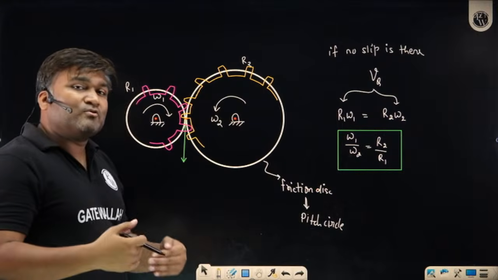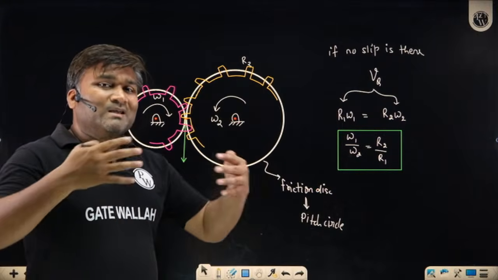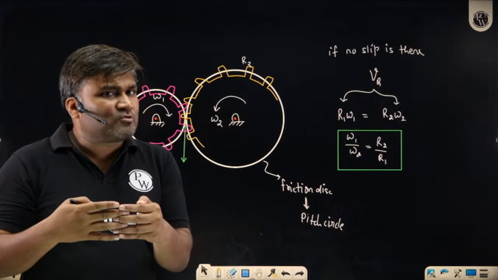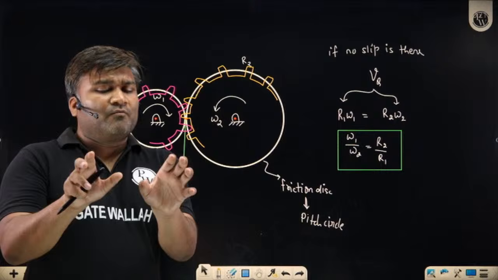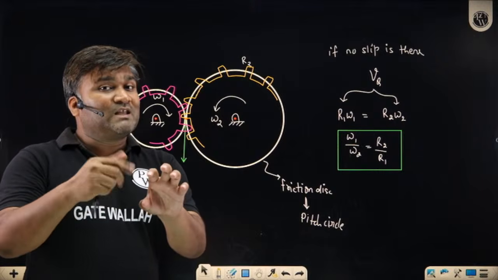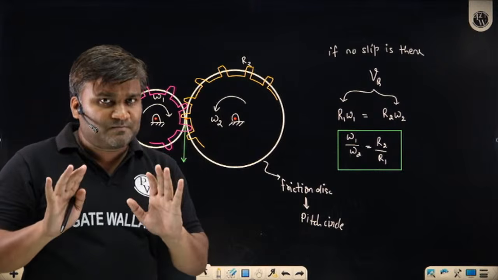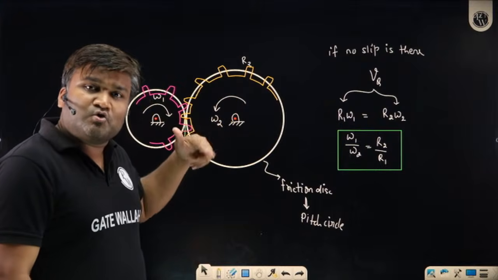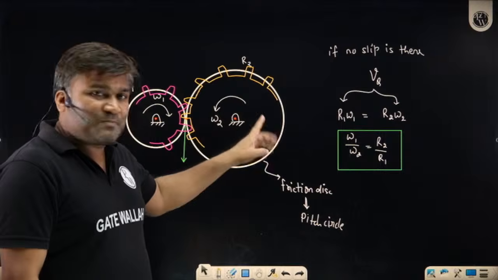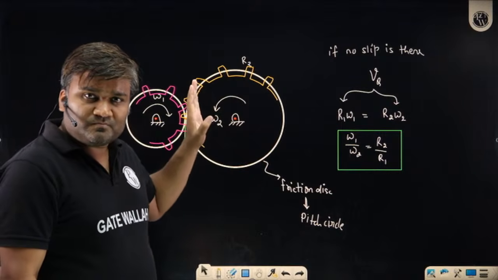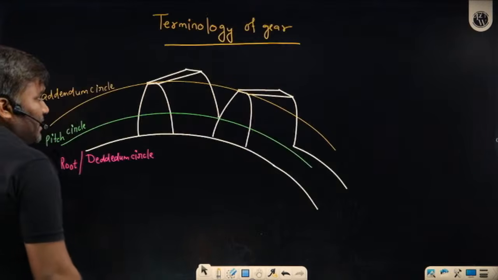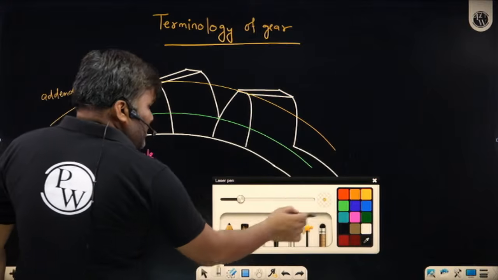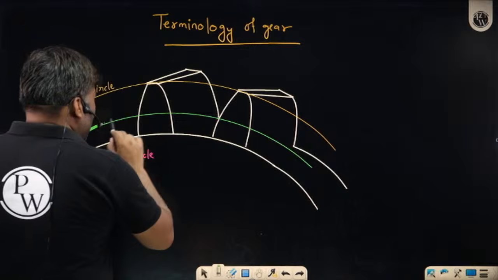But if I have to show two gears in mesh, I will simply represent them with the help of pitch circles only. These are the pitch circles which are rolling over each other without slip, because teeth have been created. So actually teeth have been created, but I am showing them with the help of this pitch circle. Okay? And this pitch circle is a very, very important circle. Why? Because rolling motion is happening here. The concept of gear has started from it.